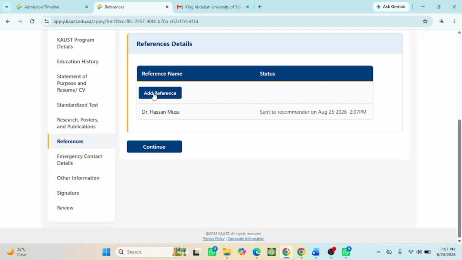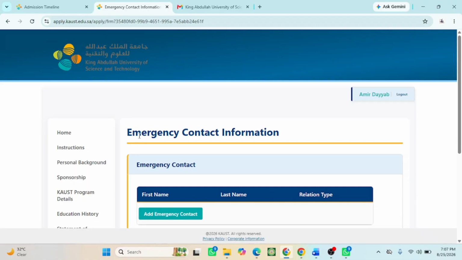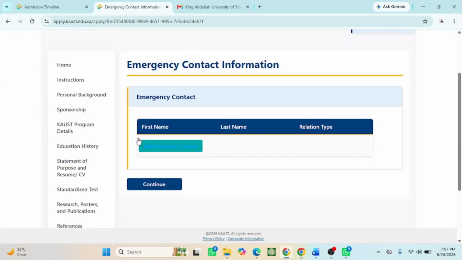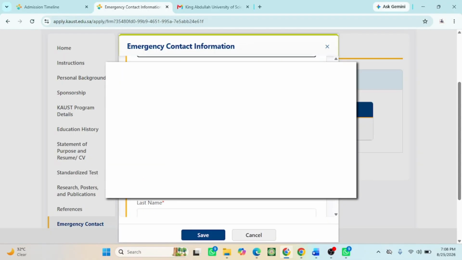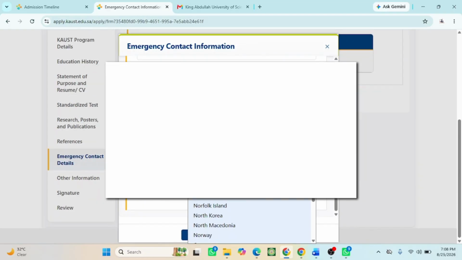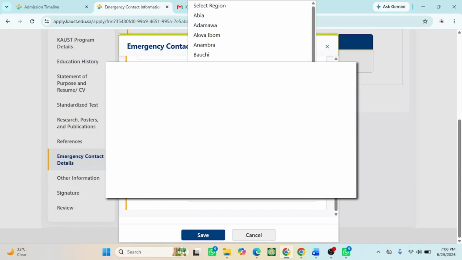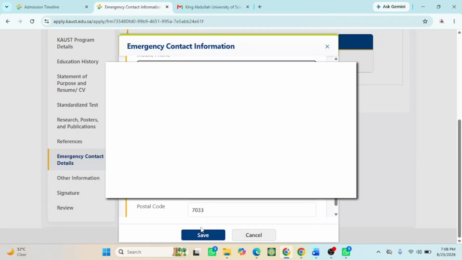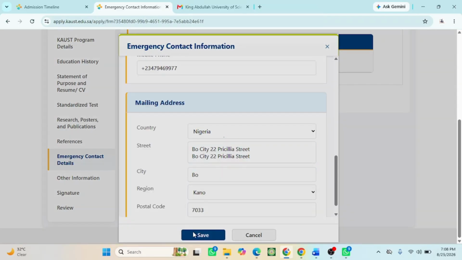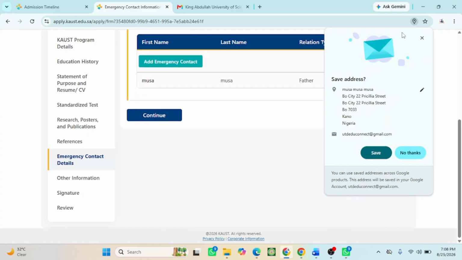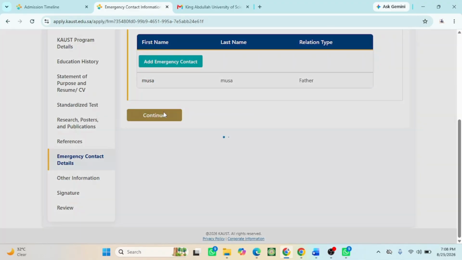So make sure you have access to your recommenders. Click on continue. Then click on continue.